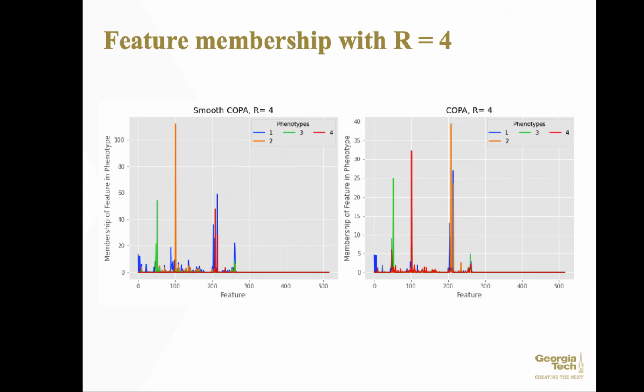And COPA actually offers two functions, COPA and smooth COPA, where smooth COPA has smoothness applied to the U_K factor matrix. So both COPA and smooth COPA algorithms are tested in our paper. For each algorithm, we have tried a set of feature numbers represented by the factor R. In this case, we have tested R equal to 4, 6, 15, 30, 60, and 120. And for presentation purposes, we only display the difference between 4 and 15.